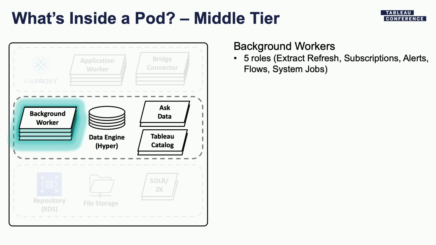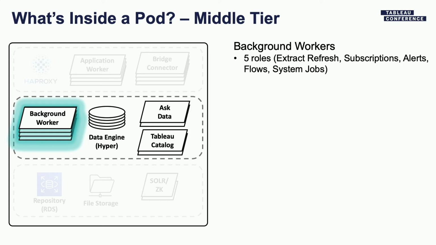For example, subscriptions tend to run a lot quicker than extract refreshes. And by isolating subscriptions on their own backgrounders, they don't get backed up behind these long-running extract refreshes. We can go through them a lot faster.